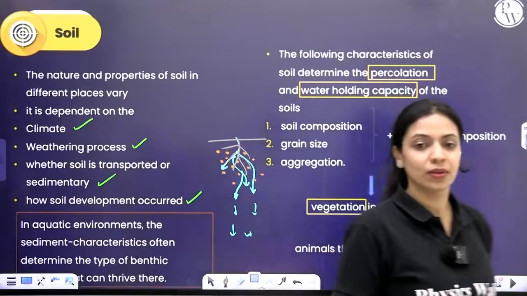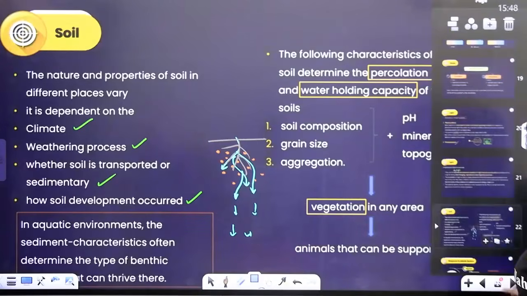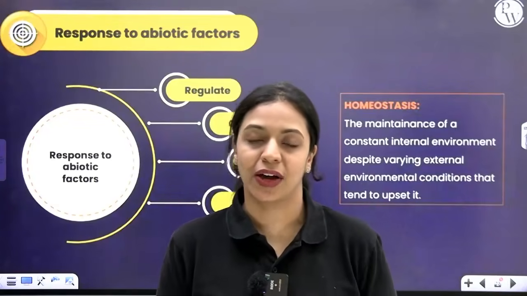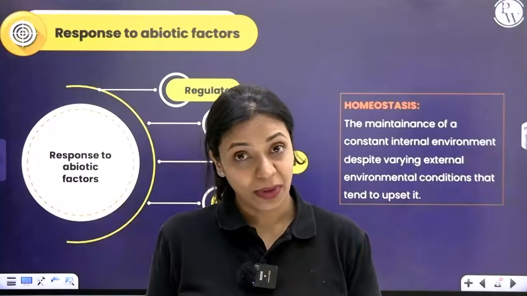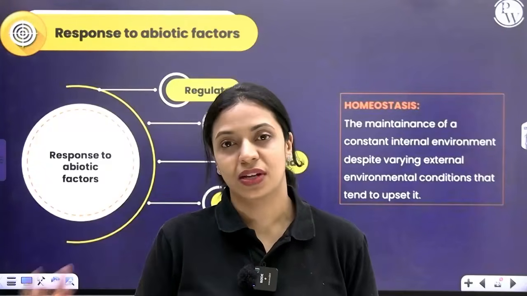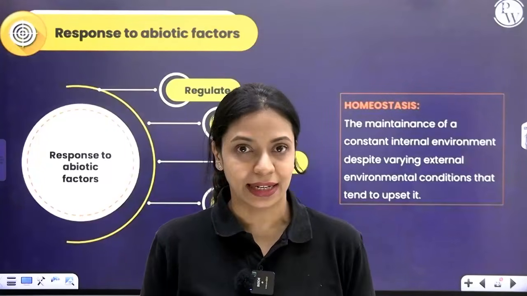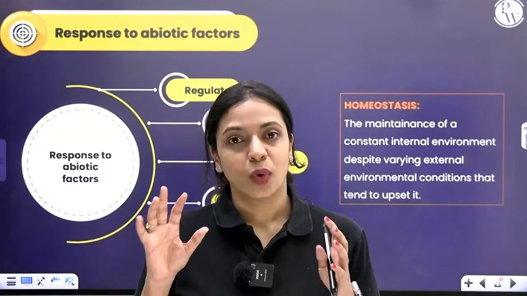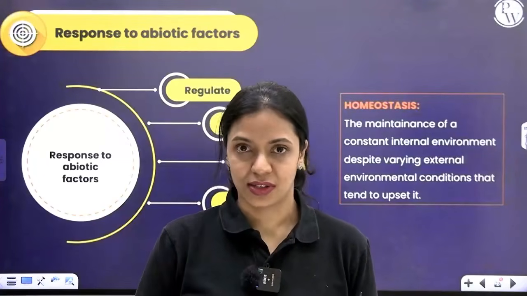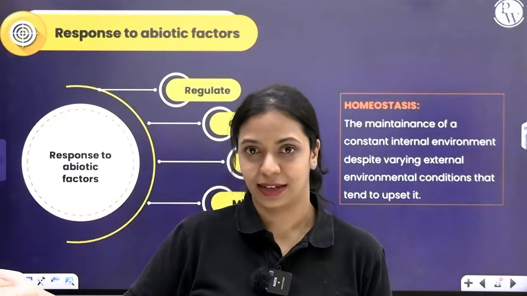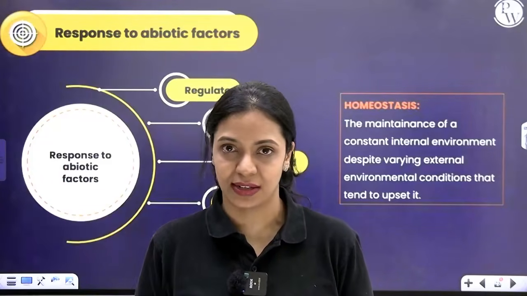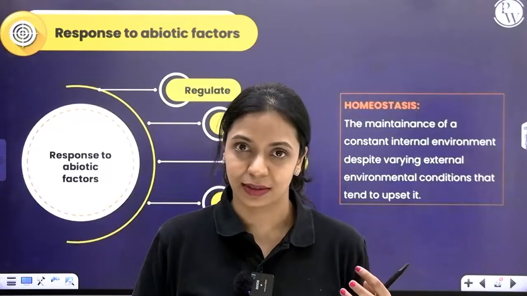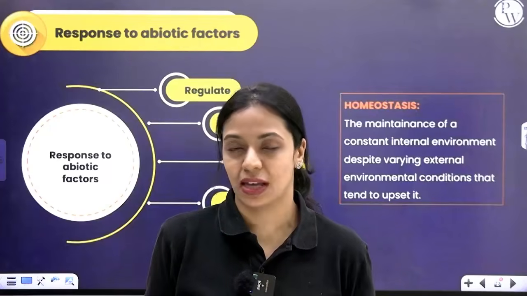All right. Now we are done with all of these abiotic factors. Let's move on to the next part, response to abiotic factors. From the time we started talking about these abiotic factors, temperature, soil, water, light, all of that, I've been telling you that the surrounding environmental conditions tend to vary. What temperature conditions are there today may not be the same 3 days later or 1 month later or during a different season. How much rainfall is happening today may not be the same probably 6 months later. So we see a variation in all of these abiotic factors.